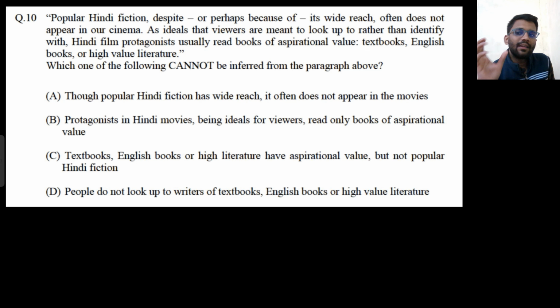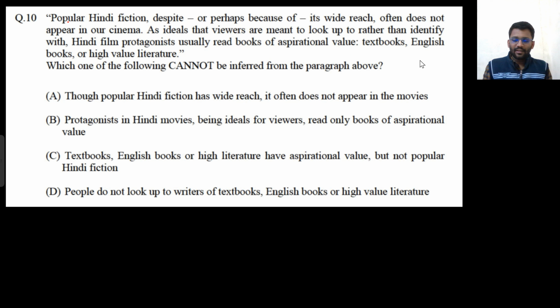The meaning is that either Hindi fiction is so popular or it is not known at all. That's why it doesn't appear in our cinema. There can be two reasons. First, they are so famous that they have a wide reach, and second, they have no reach at all. So they are saying that popular Hindi fiction, despite its wide reach, still does not appear in our cinema, or does not appear because of its wide reach.